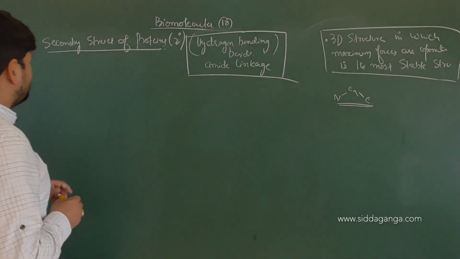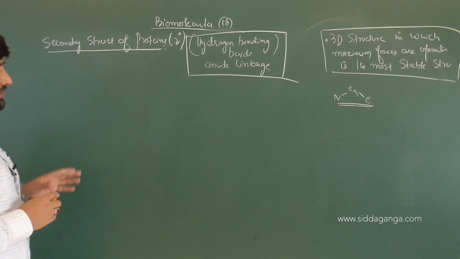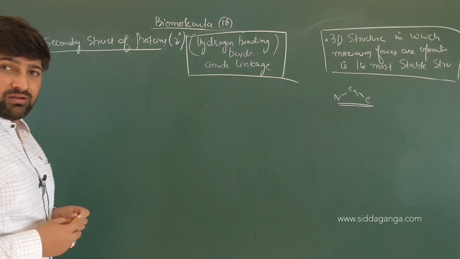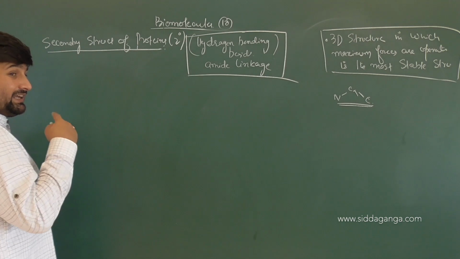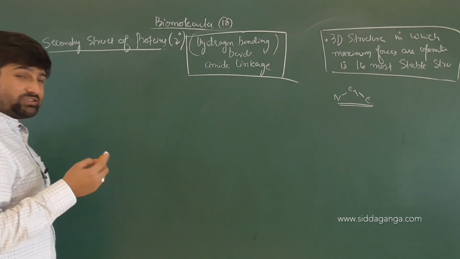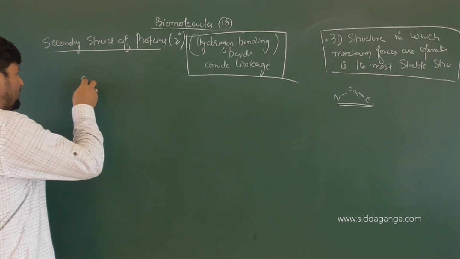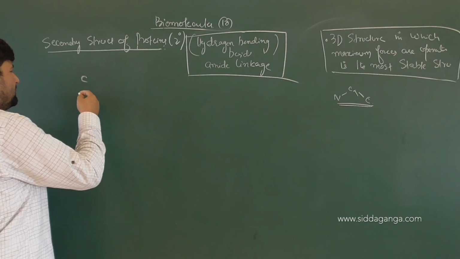Now, when you look at the secondary structure of protein, I will first of all draw the basic structure. Which linkage? Peptide linkage. So we'll write it down. As I mentioned, there is a C terminus and an N terminus, these are existing, yes or no? We'll mention C end in the present case.